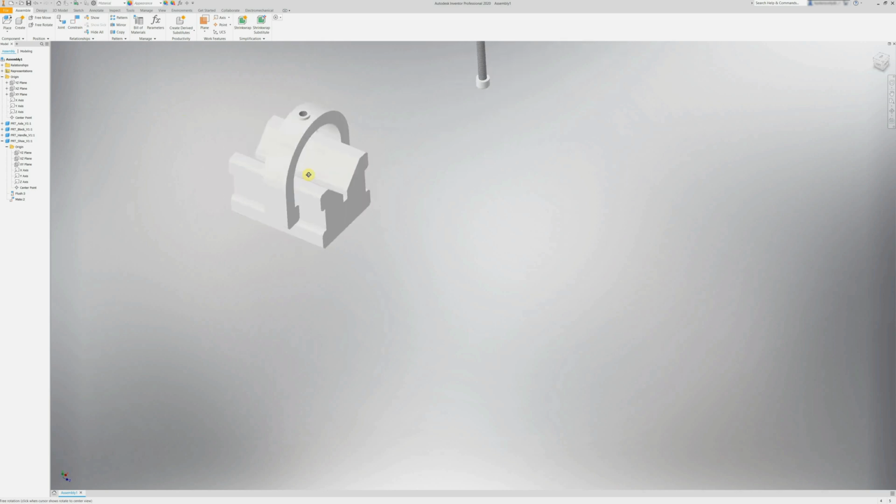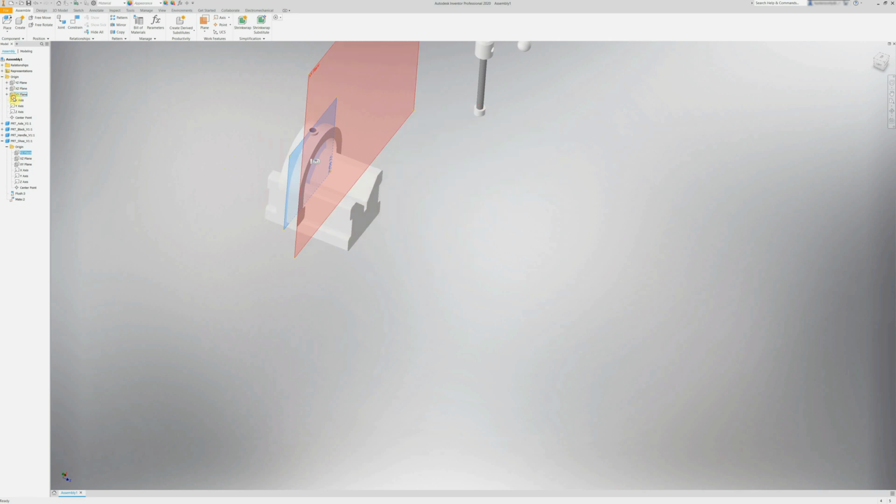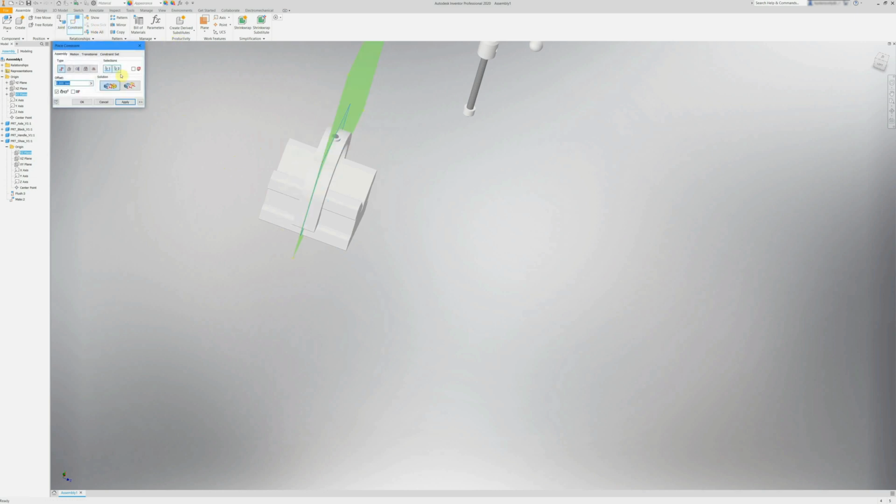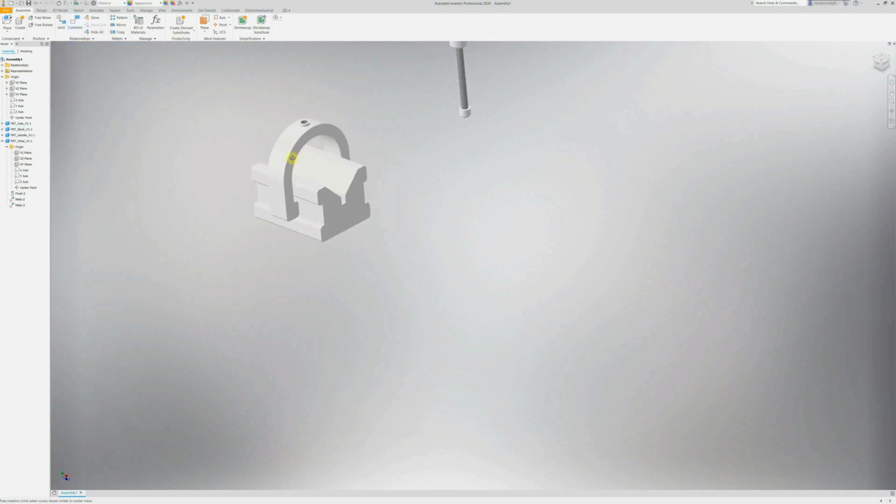This component will now slide back and forward, but if I want to get it nice and centered, I can look at this center plane which I used to model the shoe, and again look at this center plane of the actual assembly and say constrain and say apply, and that there is now perfectly centered on the block. Now you might for your render want to move this component so it's not perfectly centered to make it more natural looking, but we're going to be happy with that for now.